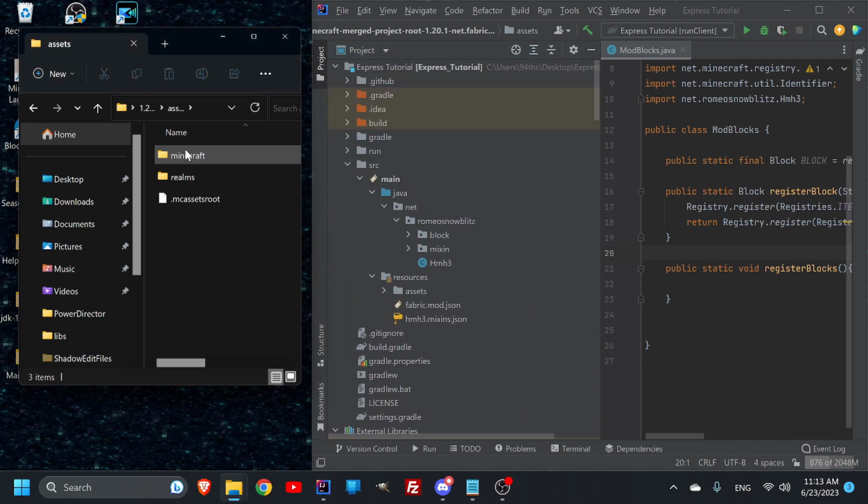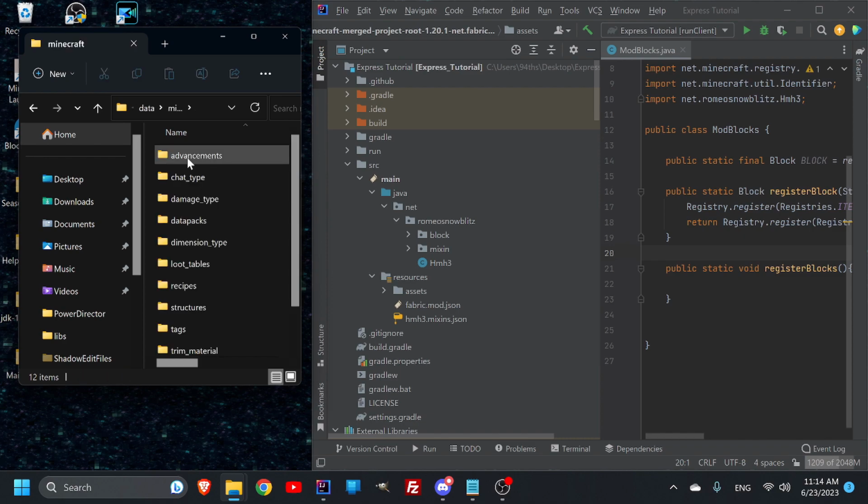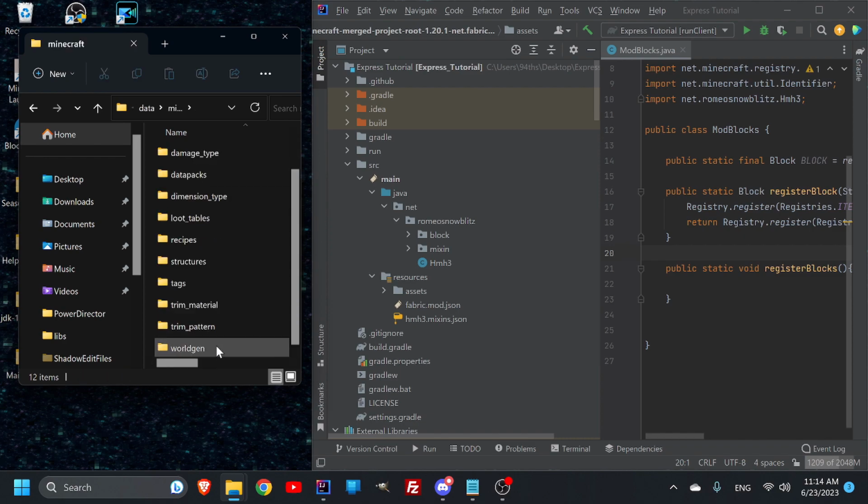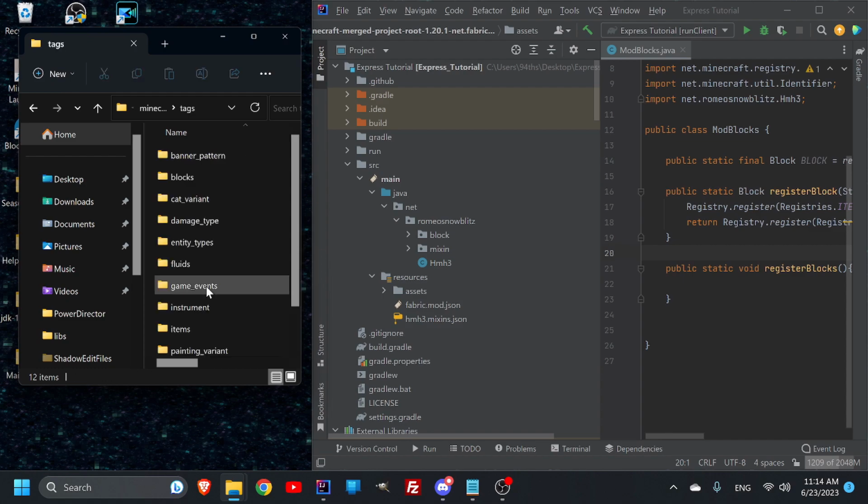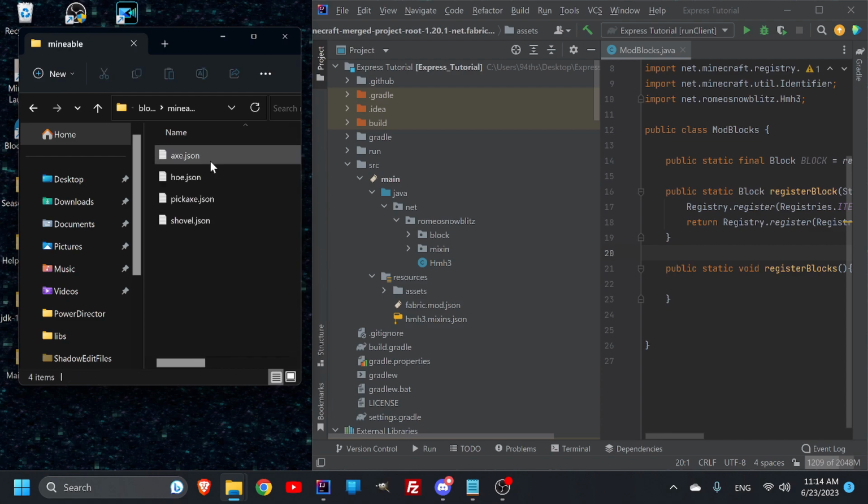Assets would be like if I'm either overwriting something in Minecraft, or if I'm just making my own texture, and then data is just all the extra functions. So if I'm doing anything, it's usually just to look at how they formatted something, or sometimes like tags, blocks, mineable, and then there's these, you'll add stuff in there. But we'll get on to all that. Yeah, we'll get into all that when it's done.